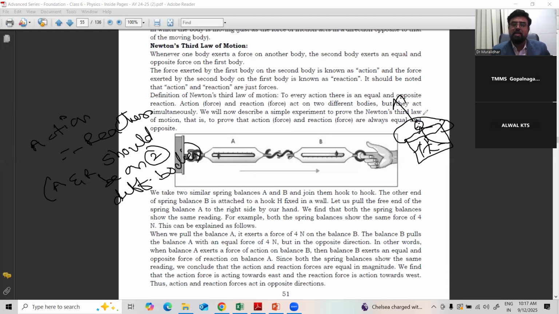See what is the action here? You are sitting in the bucket, so your weight is the action, acting in the downward direction. So you are pulling with your hand in the upward direction. That is the reaction. Where they are acting, they are all acting on the bucket only. The bucket is the only object where action and reaction are acting. So the bucket cannot move.